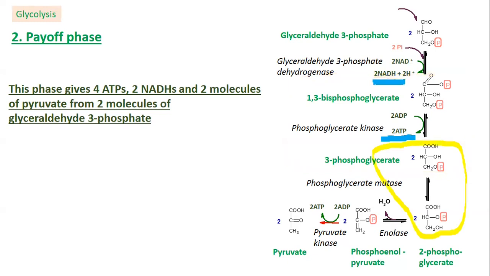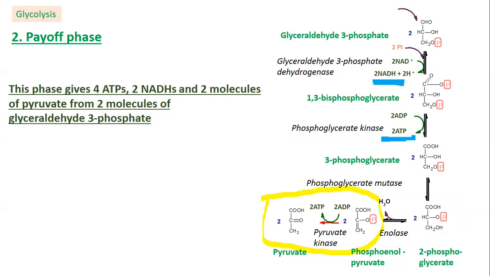3-phosphoglycerate is converted to 2-phosphoglycerate. This is catalyzed by the enzyme phosphoglycerate mutase. 2-phosphoglycerate is dehydrated by enolase to phosphoenolpyruvate. Phosphoenolpyruvate is another compound capable of donating its phosphoryl group to ADP with the formation of ATP.